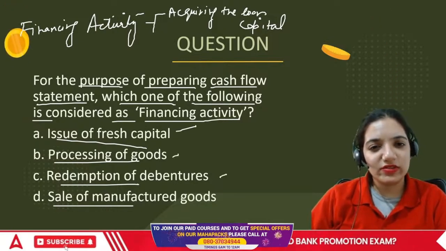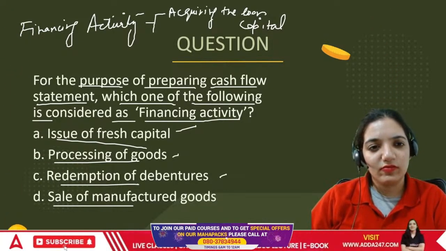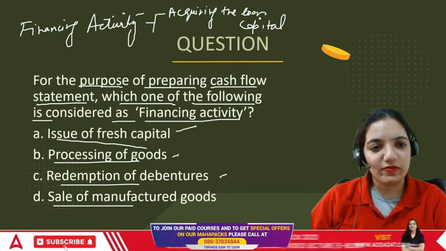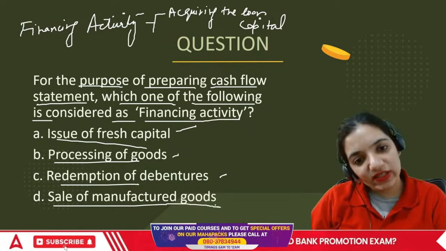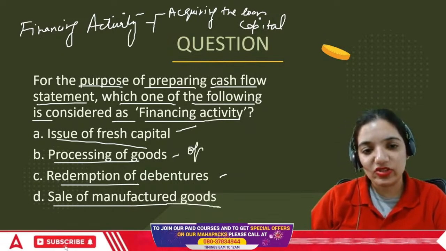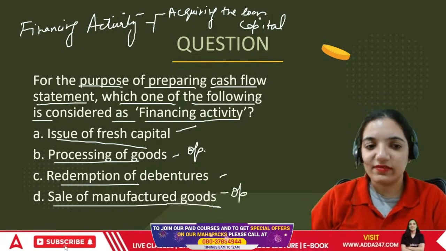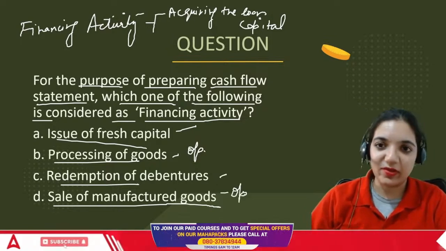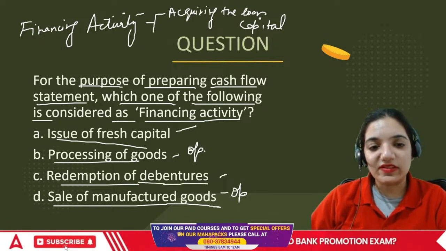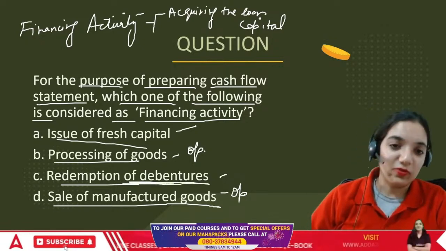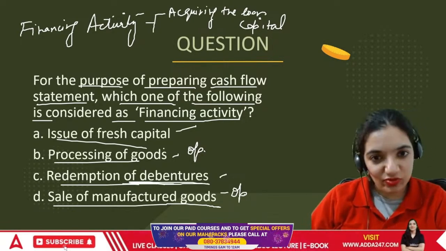Redemption of debentures, which is basically which one of the following? Everyone, sale of manufactured goods is basically operating. This is operating. Selling and processing are all a part of it, because we are going to spend and we are going to have money. When we talk about redemption of debentures, redemption means to pay off a loan, and issue of share capital means to get the loan.